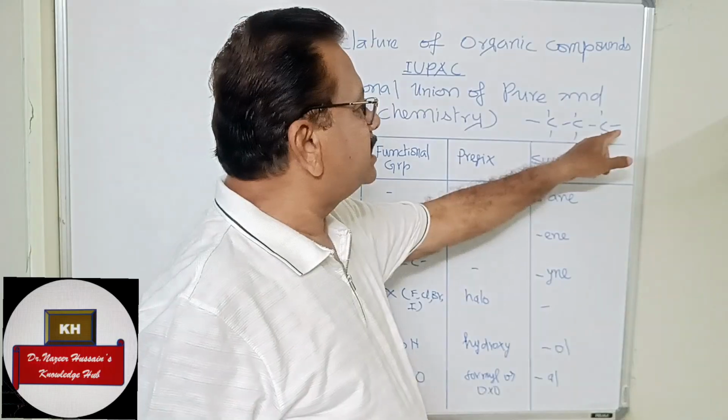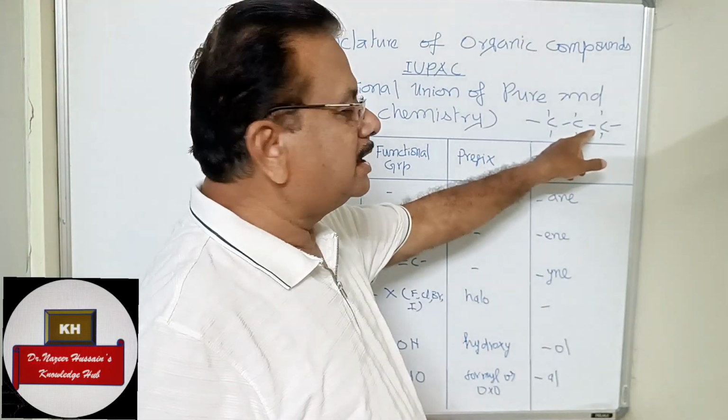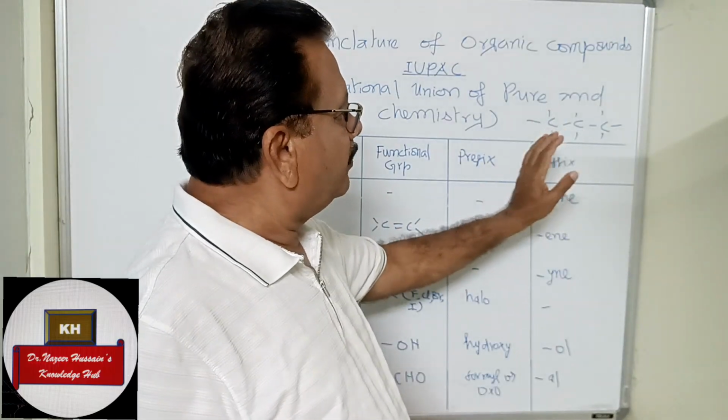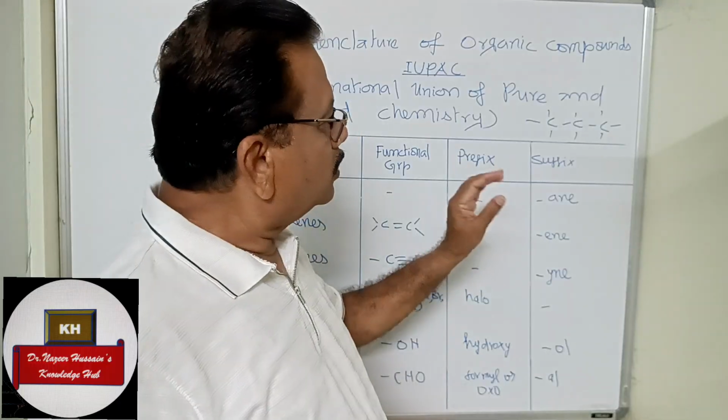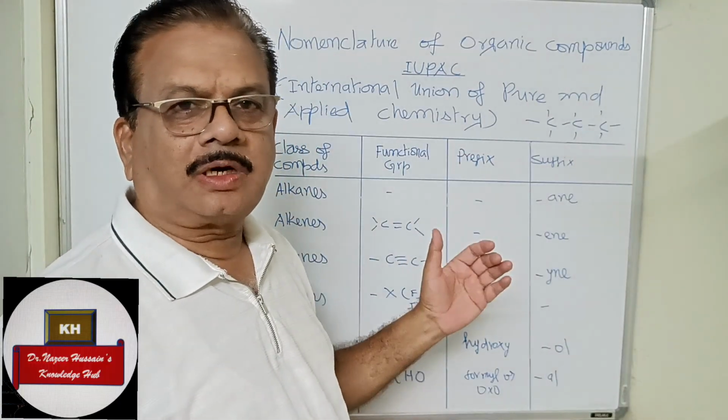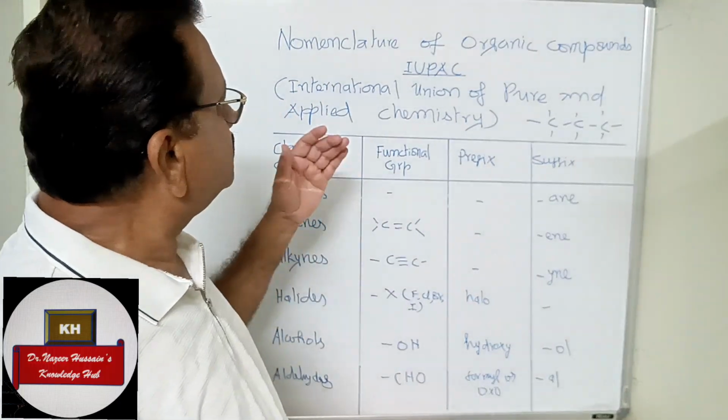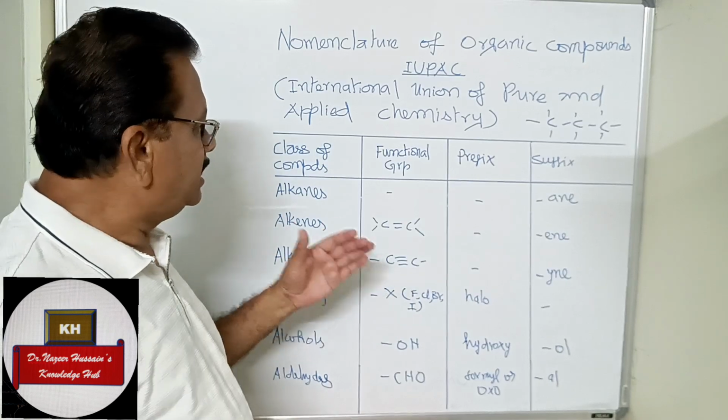Even within this chain, instead of a single bond, it can be a double bond. So how do we systematically name this compound? This is what IUPAC deals with.